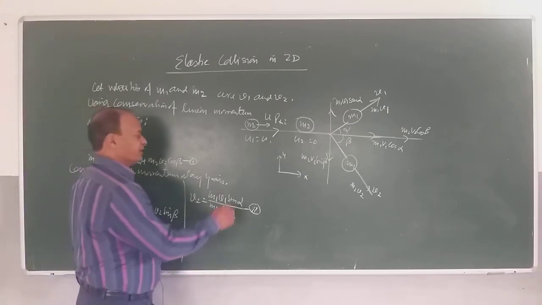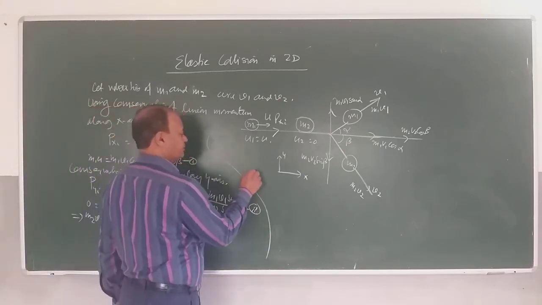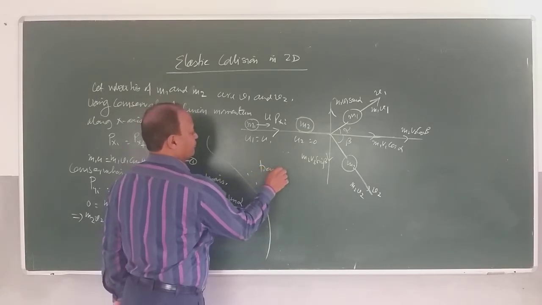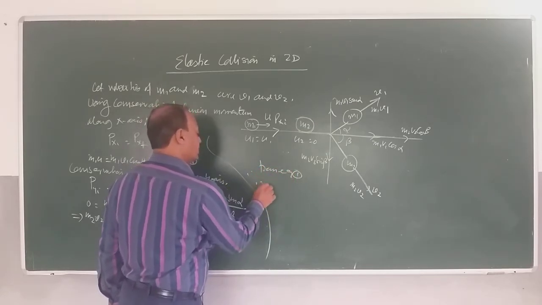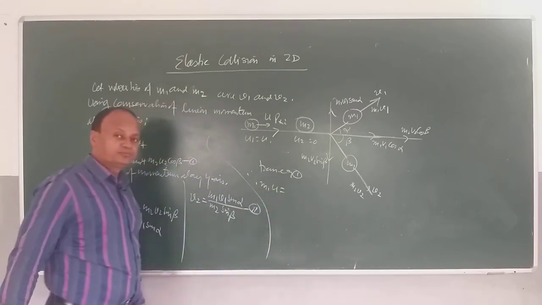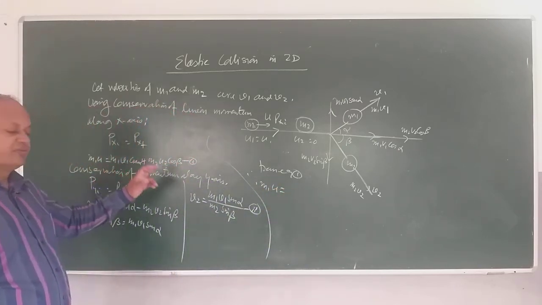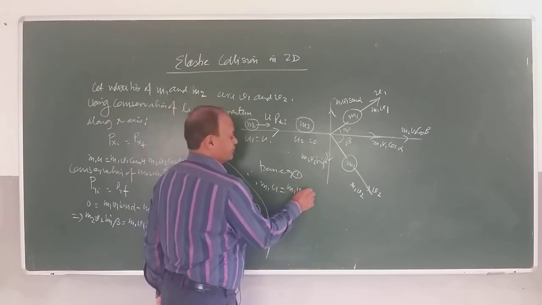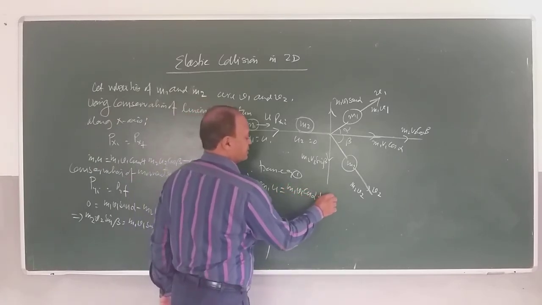So I'll have an equation in one variable, I'll be able to solve it very easily. Therefore, from equation 1, children, m1 u is equal to m1 v1 cos alpha plus m2.